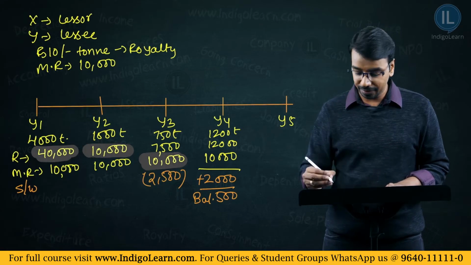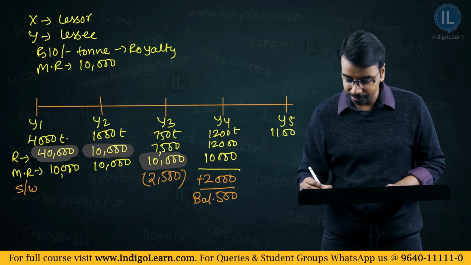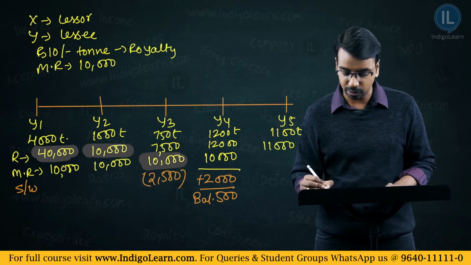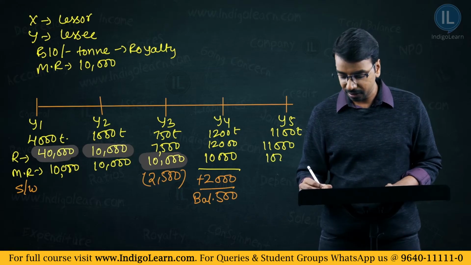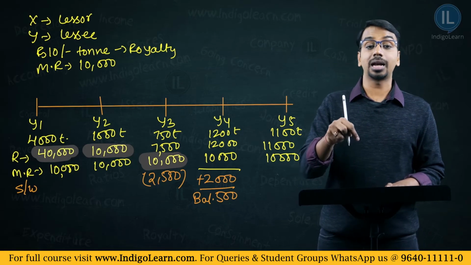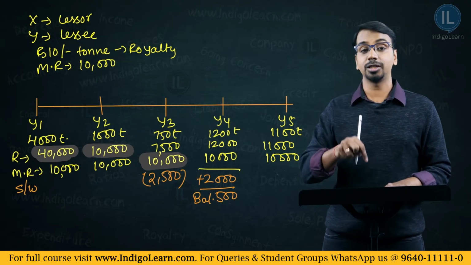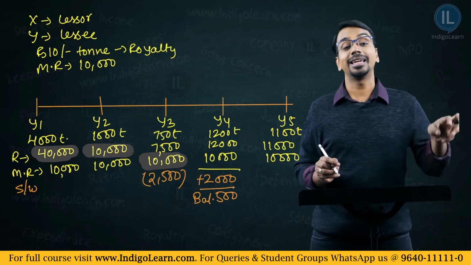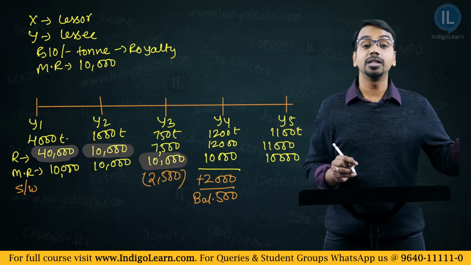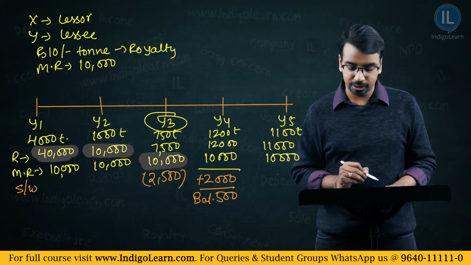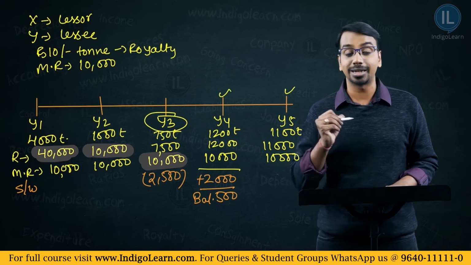Let us say in year 5 the output is 1100 tons. What is the royalty payable? 11,000. What is the minimum rent? 10,000. How much will be paid? Will we pay 10,000 or 11,000? First check whether there are any short workings and read the lease provision. Short workings arising in any year can be set off in the next 2 years. So when did it arise? It arose in year 3. So you can set off here and you can set off here.